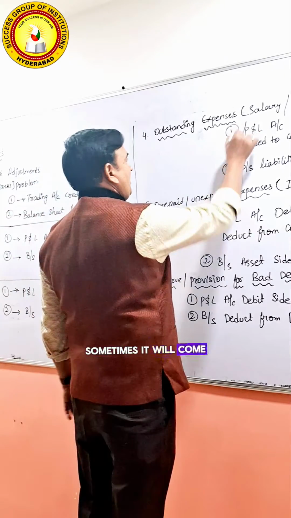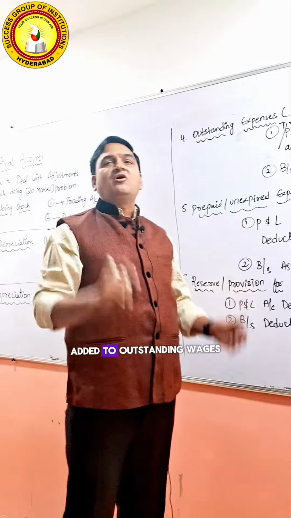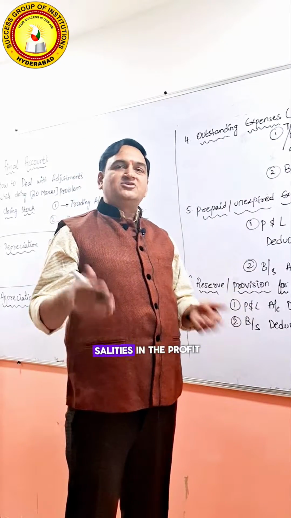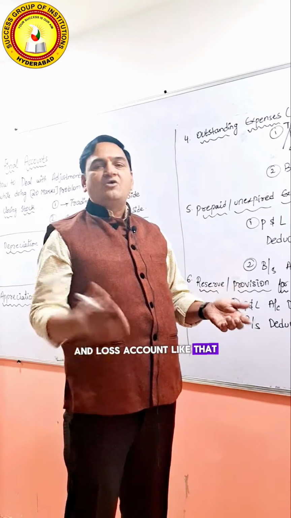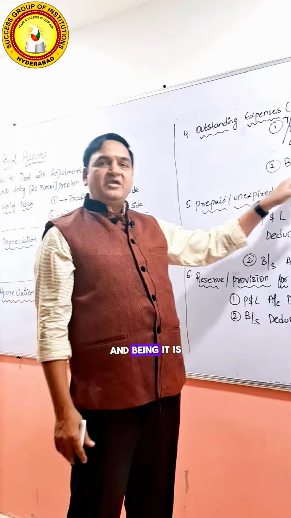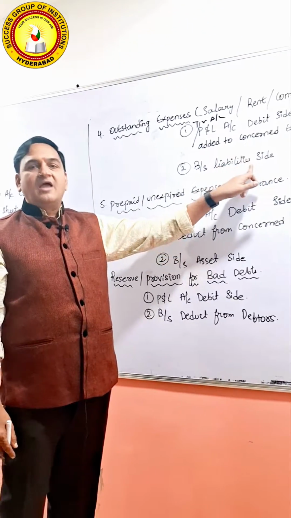Basically, sometimes it will come in the trading account also. If outstanding wages is there, add to the wages in the trading account. If outstanding salary is there, add to the salaries in the profit and loss account. Like that, outstanding commission is added to the commission in the profit and loss account. And being a liability, it goes in the balance sheet, liability side.